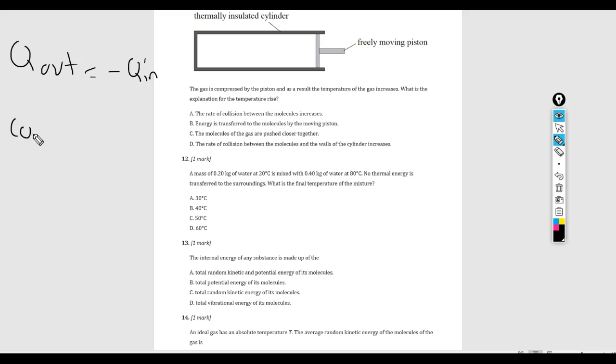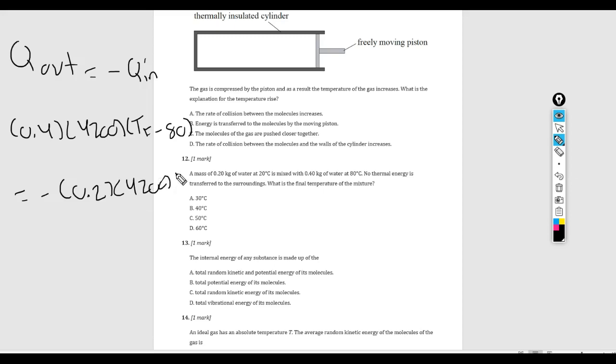We have MC delta T, which is TF minus 80, and Q in is going to be 0.2 times 4200 times TF minus 20.